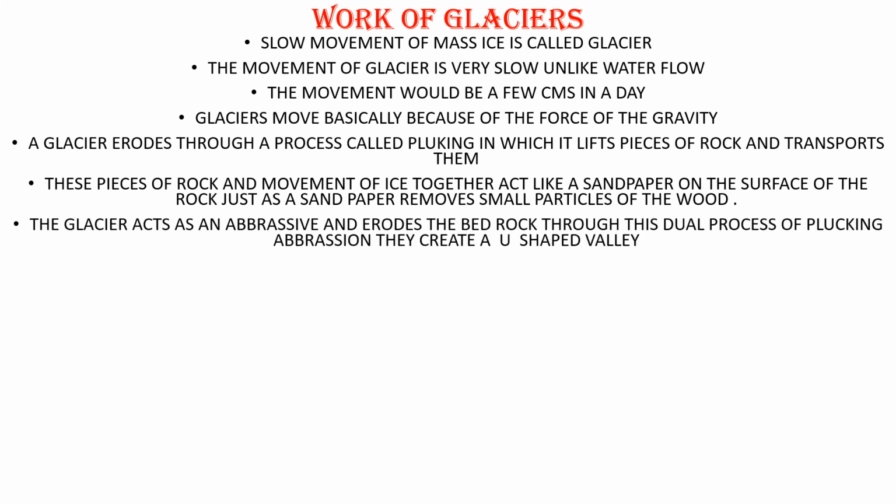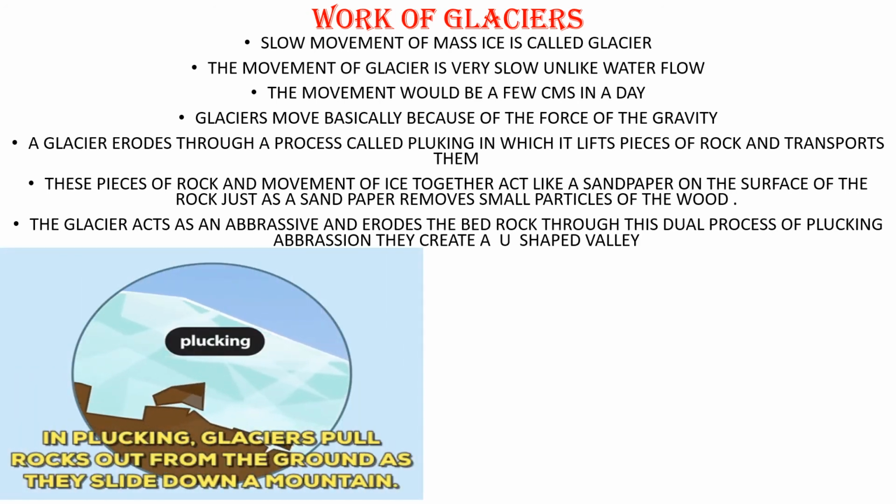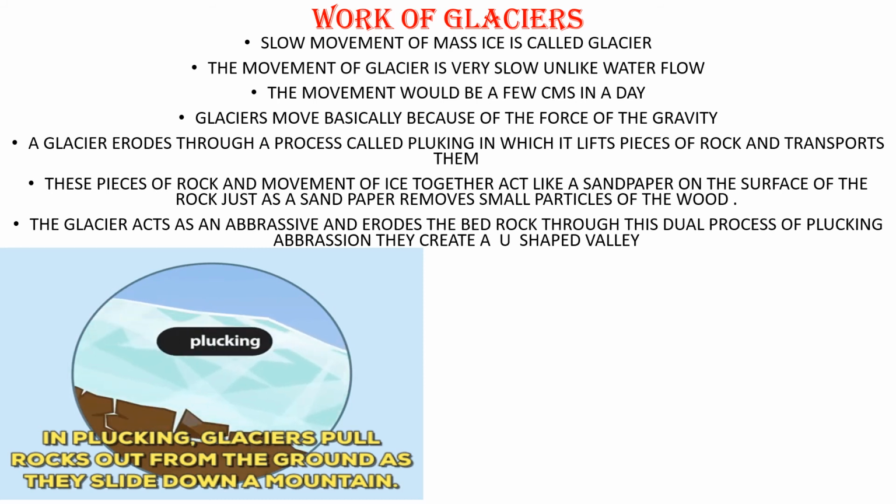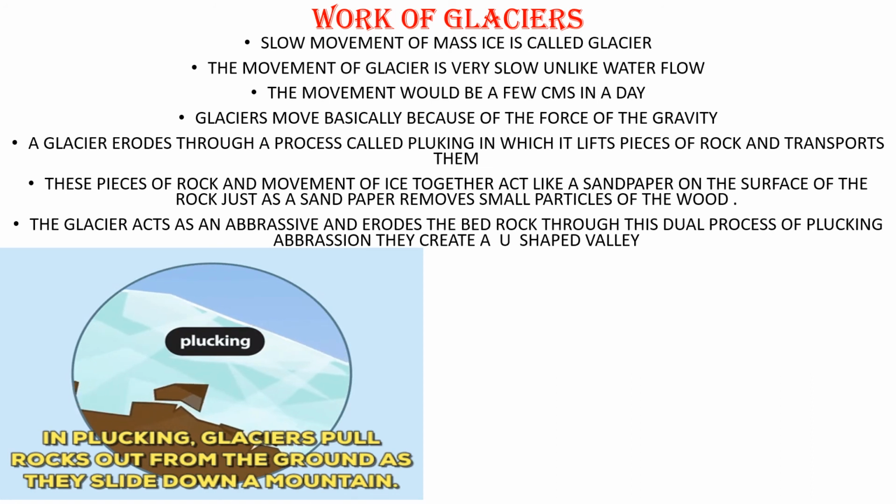And in that process, the glacier acts like an abrasive and erodes the bedrock. Through this dual process of plucking and abrasion, they create a huge U-shaped valley. Glaciers create a huge U-shaped valley. Now let us see, this is called plucking, amma. See, this above white part is the glacier, amma. This is all glacier.